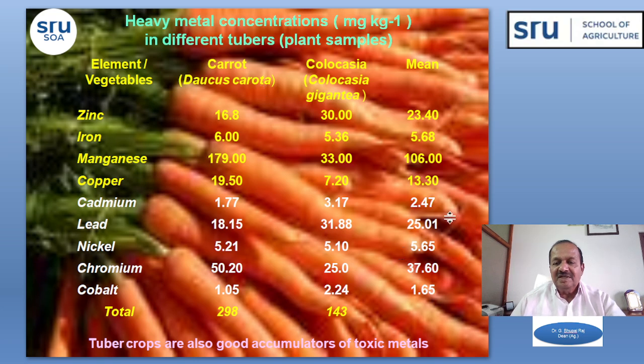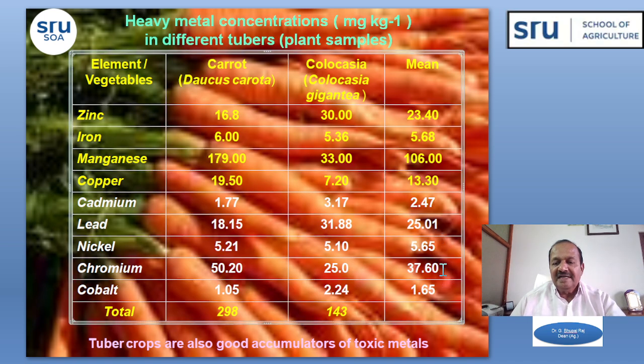So these are the average contents of the heavy metals. Chromium is the highest content observed in the different tuber crops at 37.6 ppm, followed by lead 20.01 ppm, cadmium 2.47 ppm and lastly 1.65 ppm cobalt.